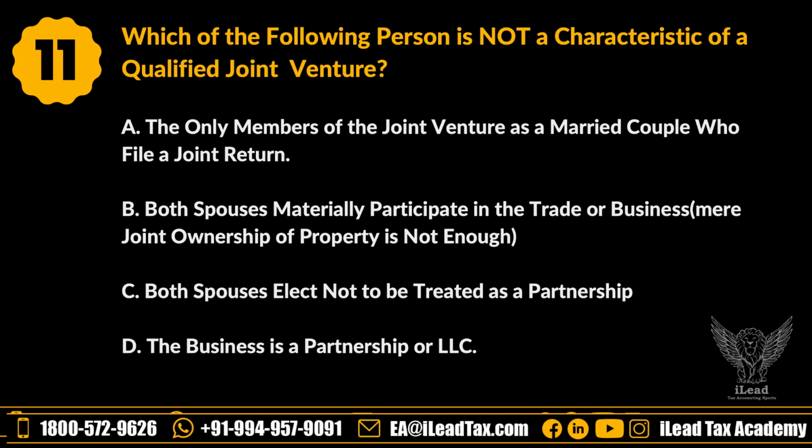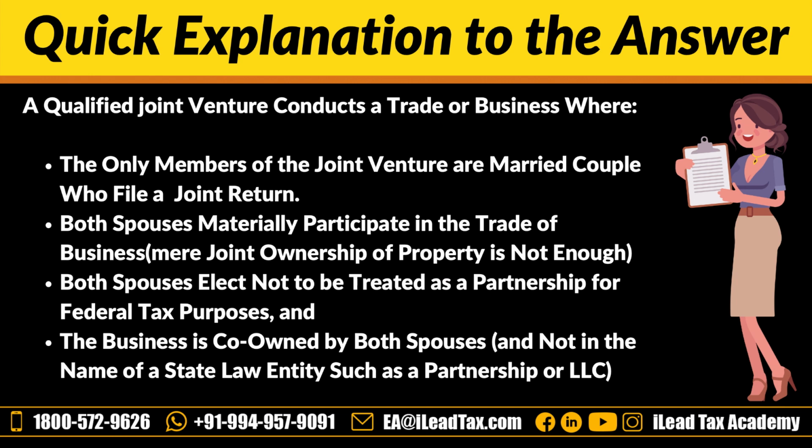And option C is also one of the characteristics. To be eligible for qualified joint venture status, both spouses must make an election on their tax return not to be treated as a partnership. And option D is the answer, because a qualified joint venture is not a partnership or LLC. It is a specific tax classification for a business owned and operated by a married couple who file a joint return. So the business is treated as two separate sole proprietors for tax purposes.